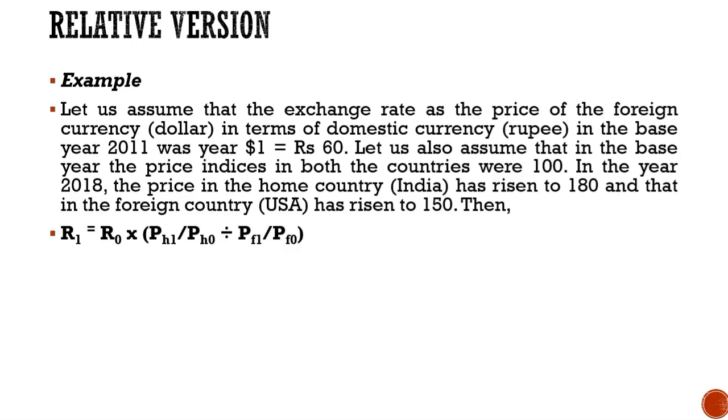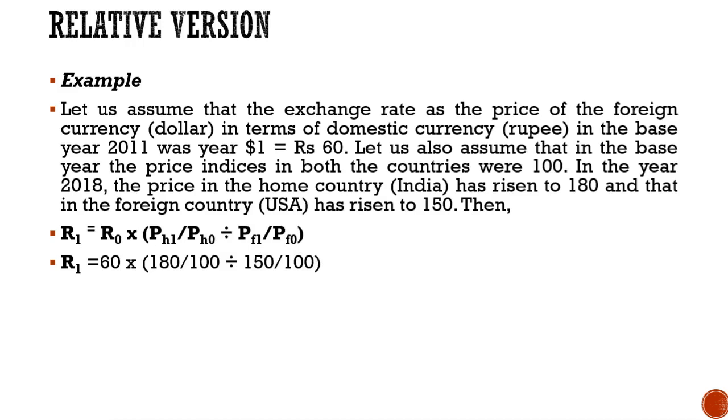Using the data, we can substitute in the following manner: R1 is equal to the base rate, which is $1 is 60, into PH1, that is the price in the home country, which is the current price, 180, divided by the price in the base year, which was 100, divided by the price of the foreign country in the current year, which is 150, and the price in the foreign country at the base, which was 100.